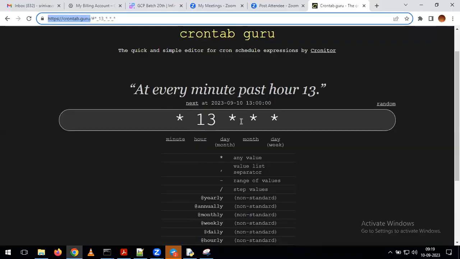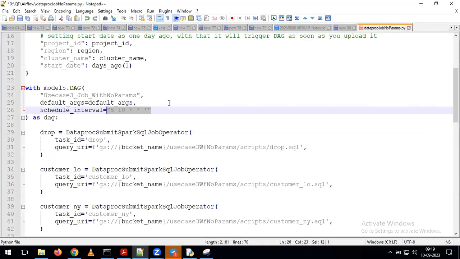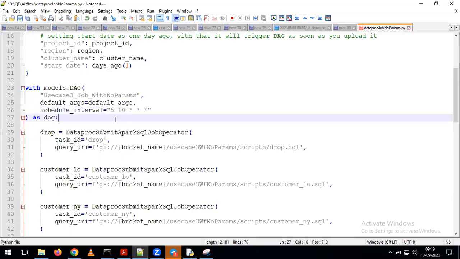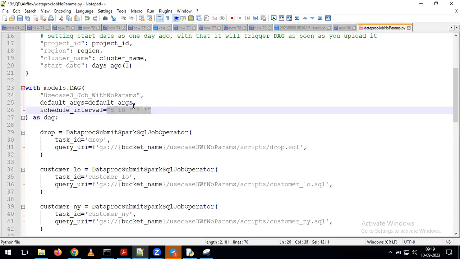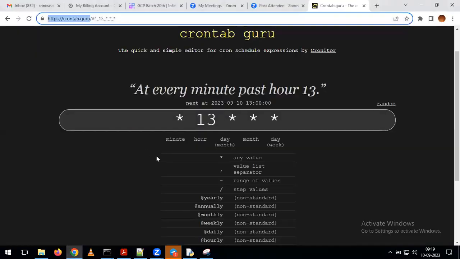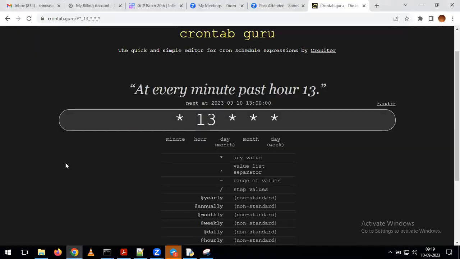Once you understand how to define the expression, the same expression we are going to keep in our DAG. In whatever DAGs we discussed earlier, you just have to remove the previous line. Instead of that line, we are going to give a cron expression. Once we provide the cron expression like this, with its help it is going to schedule the DAG jobs on top of your Airflow. With that, your job will trigger on a daily basis depending on your cron expression.